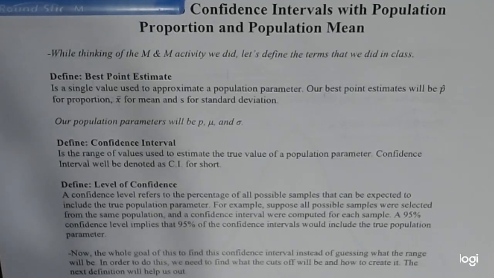Another example: let's suppose you're running for governor of California, for instance. You want to figure out how many people are going to vote for you. California is a pretty big state, so you can't just go ask everybody. So you go to different counties, here, here, and here, and from these samples, approximately 50% to 55% of people are going to vote for you. Based off those counties, you want to figure out, if I scale it up to the entire state of California, approximately how many people are actually going to vote for me?